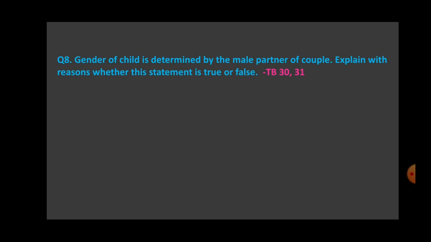On page number 30, a box is given with a picture that males have 22 pairs of chromosomes and X and Y chromosome, whereas in females it is 22 pairs of chromosomes and XX sex chromosomes, right?